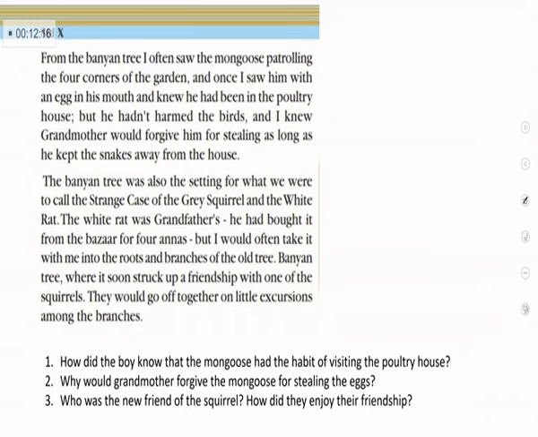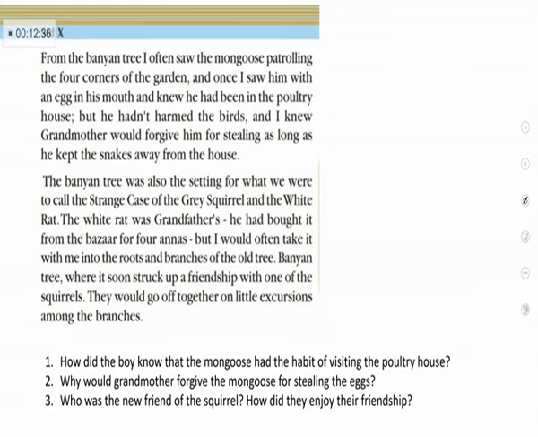So we understood that this mongoose just enjoyed the life in the garden. Okay? Are you eager to know what are the fun performed by this mongoose in the garden? We can read this paragraph and you will understand it.